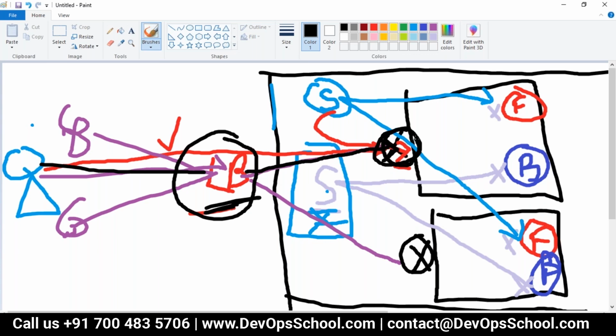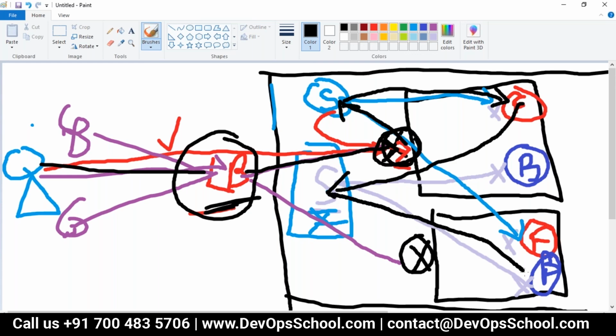Remember, each node can reach out to each pod, and each pod can reach out to each node within a cluster because of kube-proxy. So now, if I hit this one, then they will redirect to the front-end service at a certain port. The front-end service will redirect to one of the front-end pods. The front-end pod will redirect to the back-end service, and the back-end service will redirect to one of the back-end pods. Did you understand all this flow?